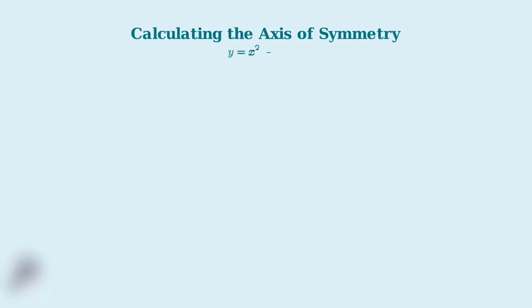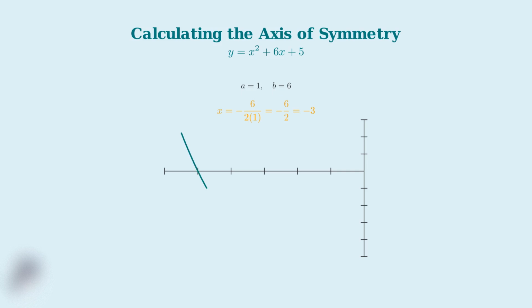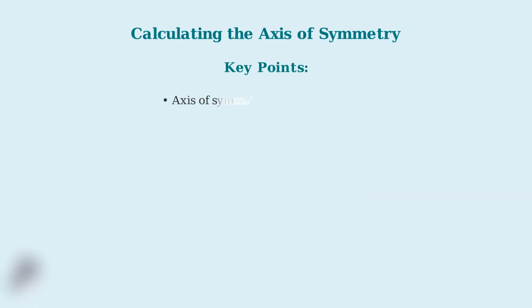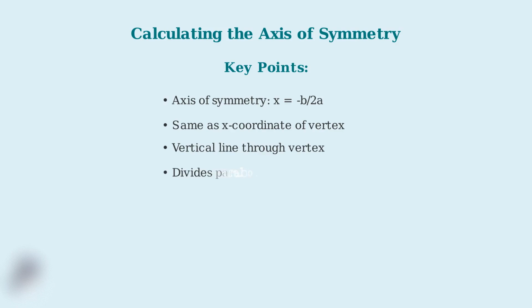Let me show you one more example with a different axis of symmetry. For the equation y equals x squared plus 6x plus 5, we have a equals 1 and b equals 6. The axis of symmetry is x equals negative 6 divided by 2 times 1, which gives us x equals negative 3. Remember, the key insight is that the axis of symmetry formula x equals negative b over 2a gives you the exact x-coordinate where the parabola is perfectly balanced. This vertical line always passes through the vertex and divides the parabola into two identical halves.